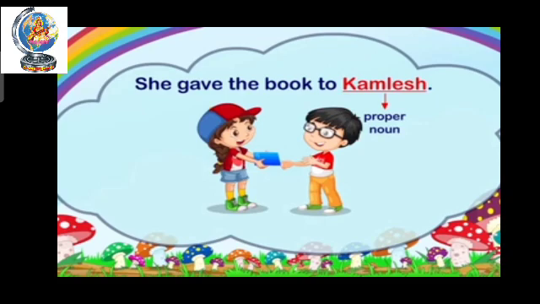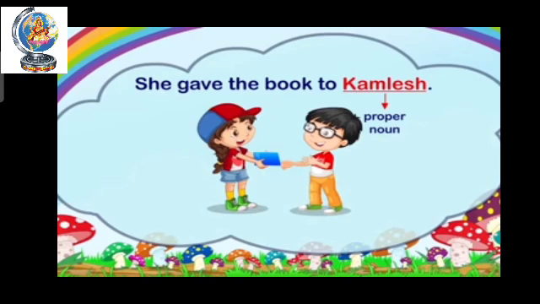Okay. So we will start with the first punctuation, full stop. See this sentence: She gave the book to Kamlesh. Now Kamlesh is a proper noun, meaning the name of a boy. That is why the K in Kamlesh is capital. Okay, and that is a proper noun. You can see she, S-H-E, the first letter S is capital, and you can see at the end of the sentence, after Kamlesh, there is a full stop, right.